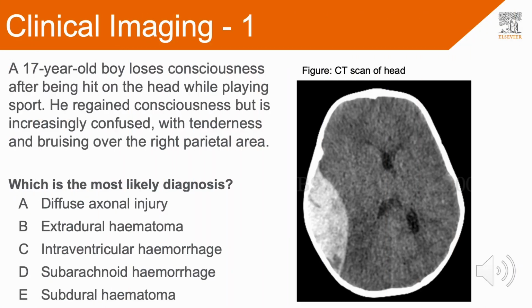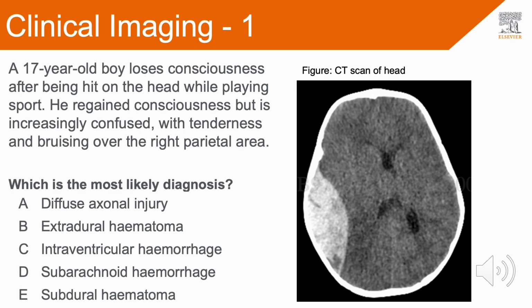A 17-year-old boy loses consciousness after being hit on the head while playing sport. He regains consciousness but is increasingly confused with tenderness and bruising over the right parietal area. The figure demonstrates a CT scan of the head and is included in the picture. Which is the most likely diagnosis?